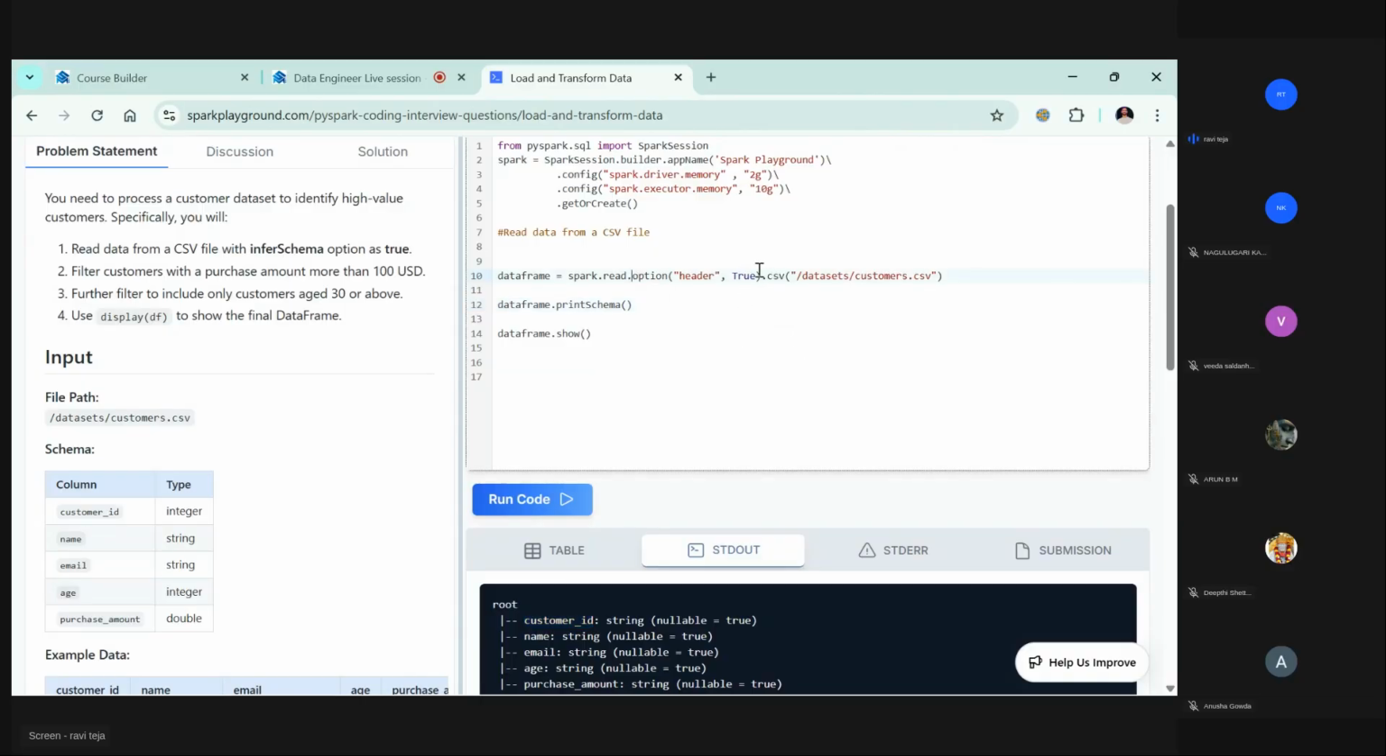So why I'm doing this option before .csv is, before importing we need to infer the schema. After importing it will become a data frame and you won't be able to. Before importing the data, bring the schema along with the data. So that's why I'm going with this option. What is the option? Infer schema, comma, true. Okay, now let's try to run it.